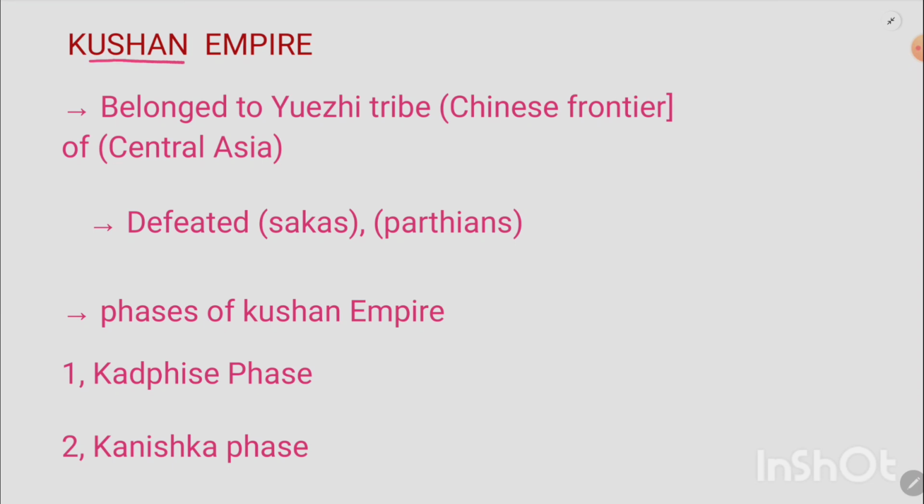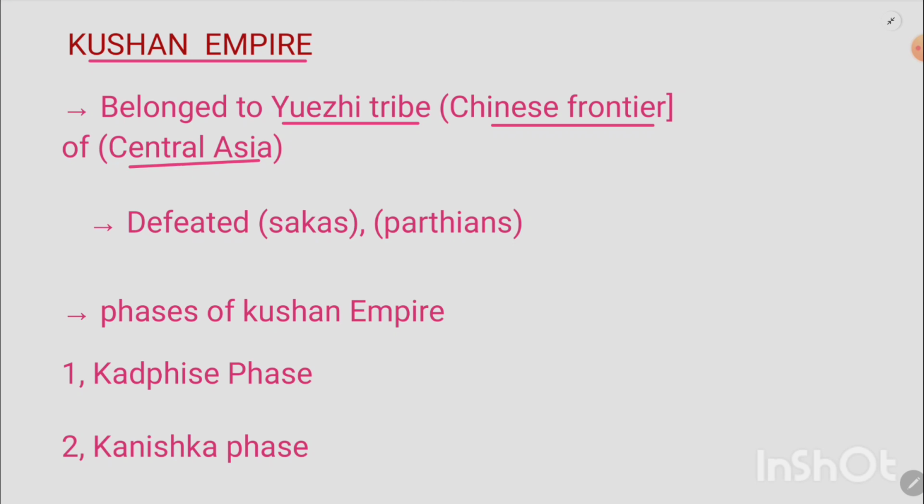So the Kushan Empire actually belonged to Central Asia, okay? It was a Central Asian tribe, and this tribe was particularly from the Yuchi tribe, okay? This was a Yuchi tribe which was in Central Asia on the Chinese frontier, okay? This is where actually the Kushan Empire belonged.